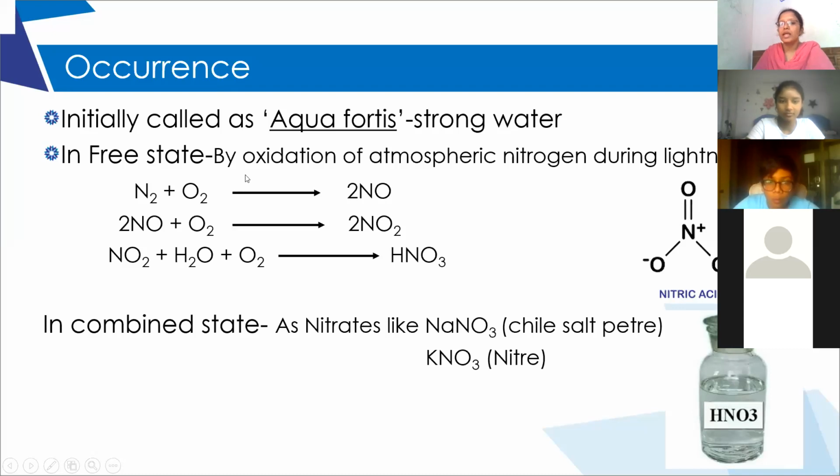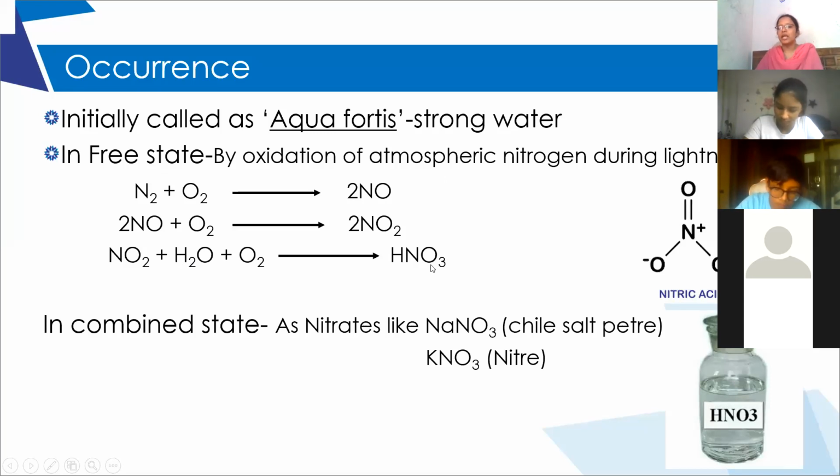So they form during lightning in the atmosphere. This nitric oxide will further oxidize in the presence of oxygen to form nitrogen dioxide, and during rain, this nitrogen dioxide combines with rainwater and forms nitric acid.